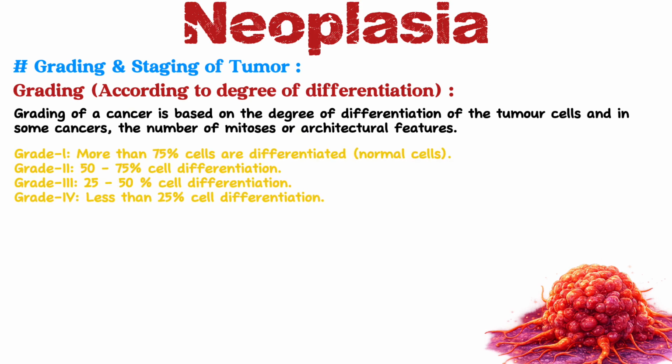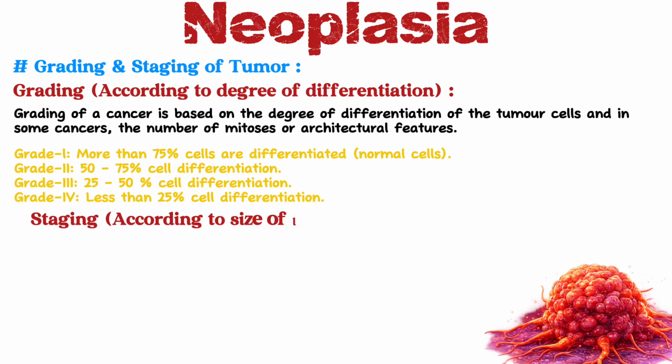Grade 1 tumor means more than 75% of the cells are differentiated, meaning the cells and structure of the tumor match and resemble the cells of the original tissue. Grade 2 means 50 to 75% of the cells are differentiated. Grade 3 means 25 to 50% of the cells are differentiated, and grade 4 means less than 25% of the cells are differentiated.